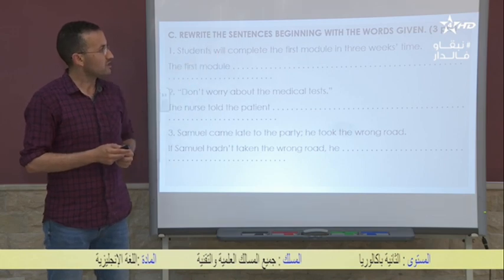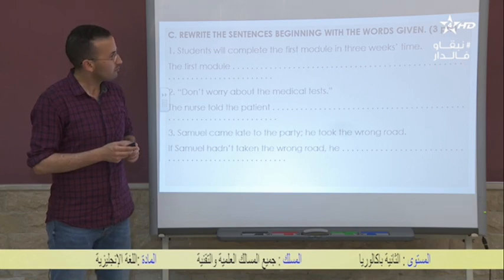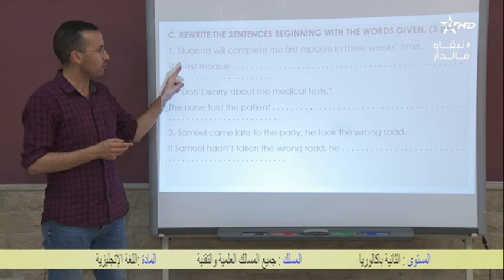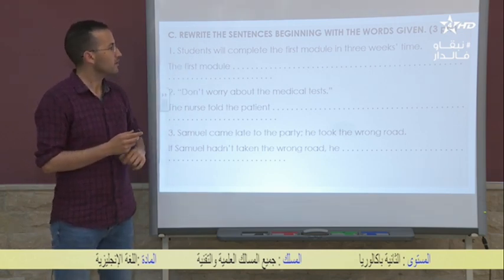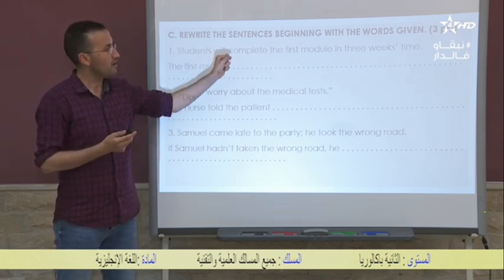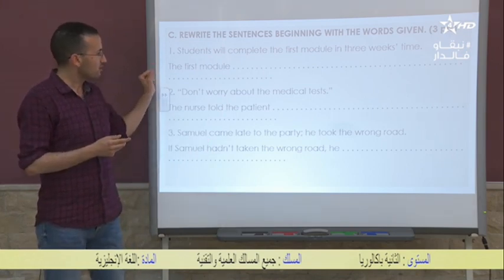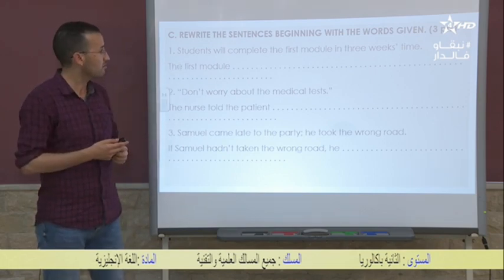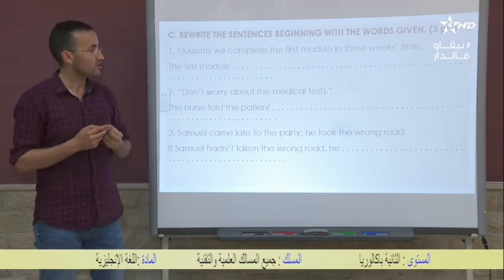Rewrite the sentences beginning with the words given. Number 1, students will complete the first module in 3 weeks' time. The first module. Again, you need to look at the sentence. We have students, the subject. Will complete is the verb, and the first module is the object of the sentence. And the sentence begins with the object. That is, the object becomes the subject. So whenever you see this, you know that you are dealing with